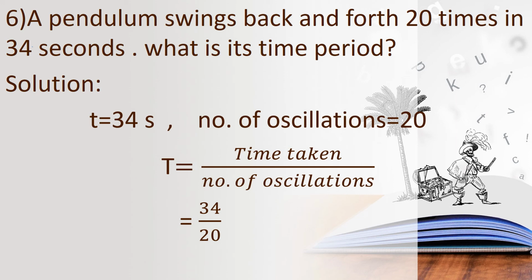In this question, they had given the time taken and also the number of oscillations for swinging 20 times. Time taken is 34 seconds and number of oscillations is 20. So how will you find the time period? Time period equal to time taken upon number of oscillations. So we can find the answer very easily. Have you all got the answers? Have you all got 1.7 seconds?